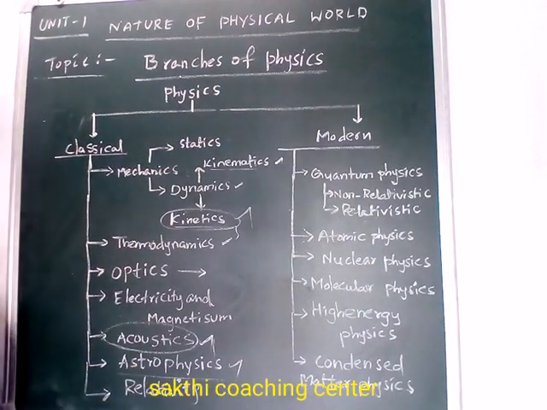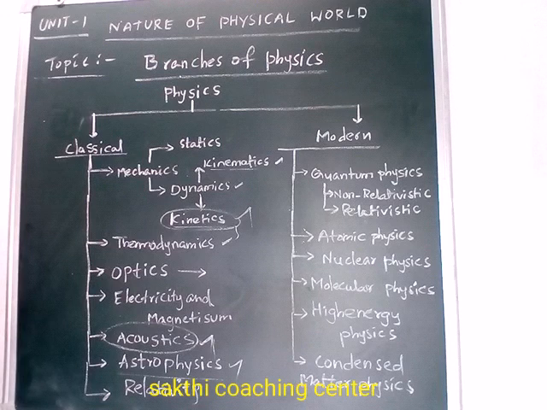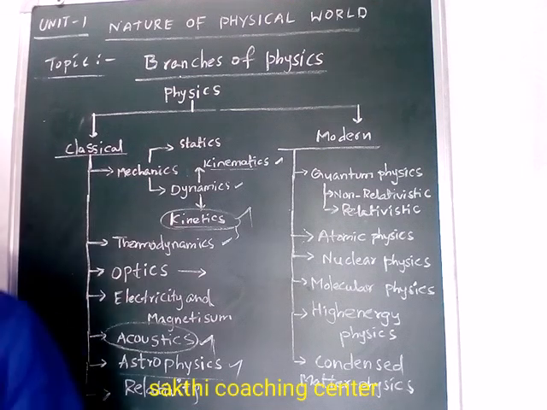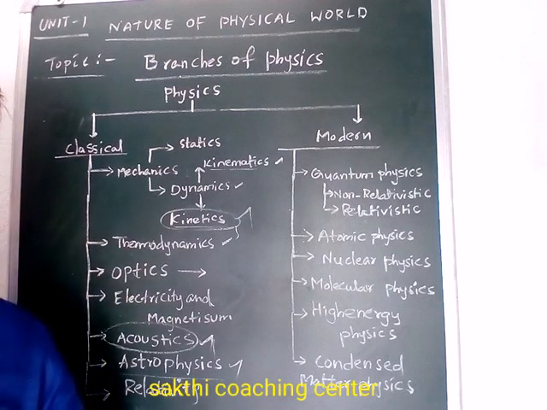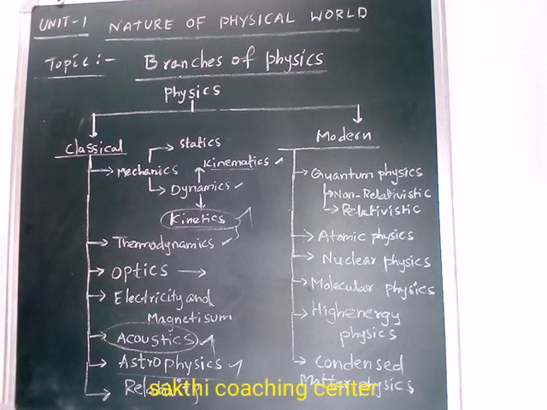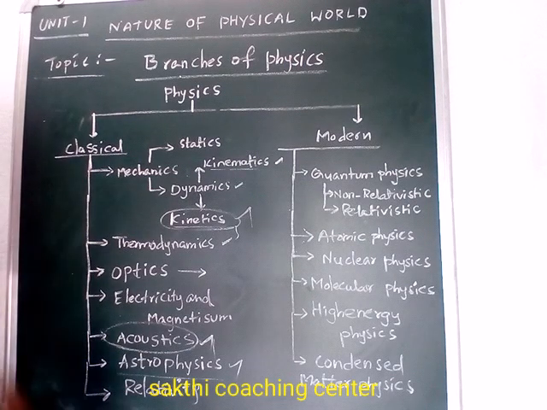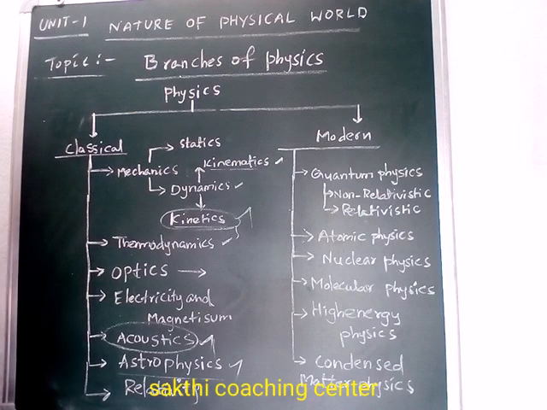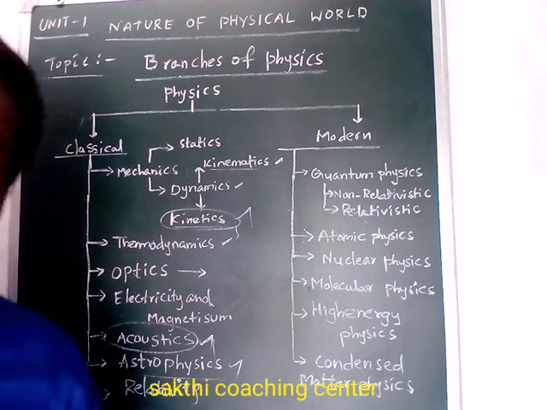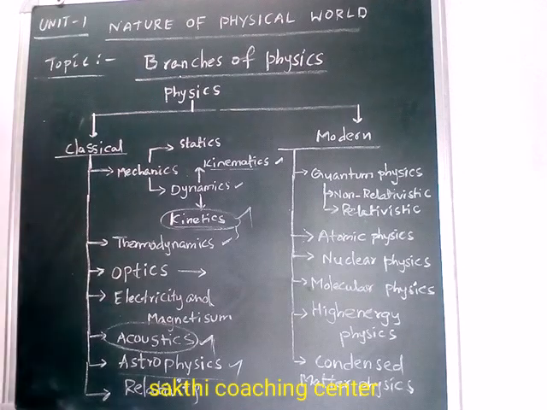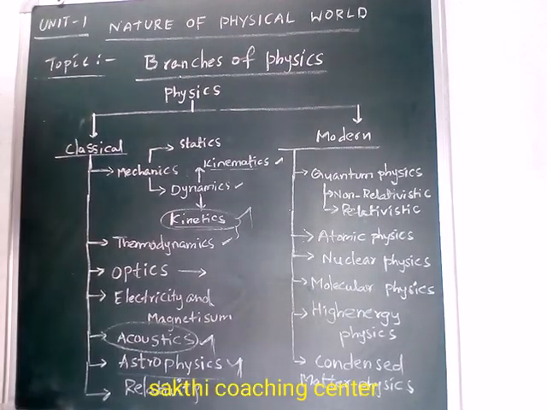Next one, astrophysics. Astrophysics is about celestial bodies. You can discuss celestial bodies in this. The branch of physics which deals with the study of astronomical bodies. Astronomical bodies are the sun, stars, the solar system, and mainly galaxies. So discussing celestial bodies is astrophysics. This branch of science is known as astrophysics.